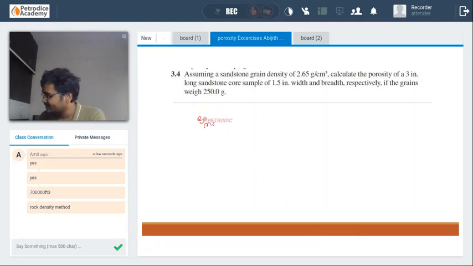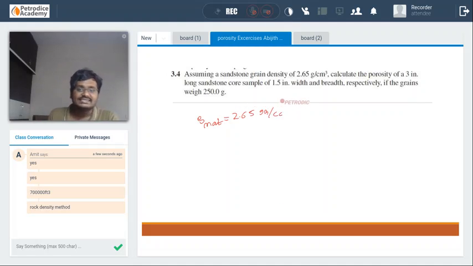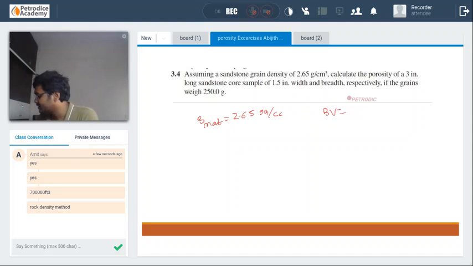Density of matrix is given as 2.65 gram per cc. 2.65 means sandstone. We need to find the porosity of 3-inch long sandstone. Length is given, width is given, breadth is given. So the bulk volume is also given, 1.5 into 1.5 into 3 inch cube.